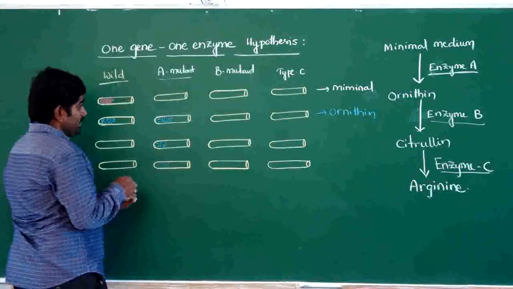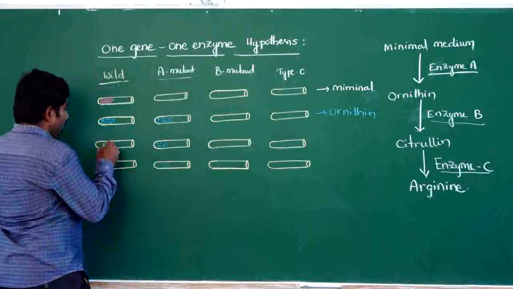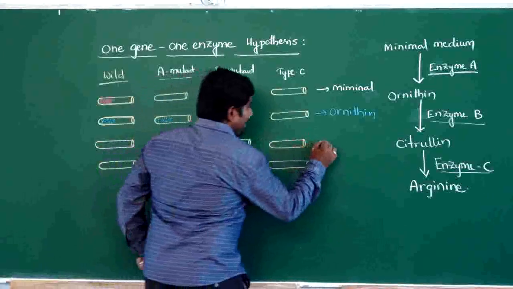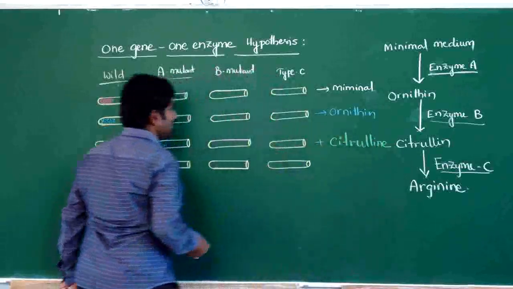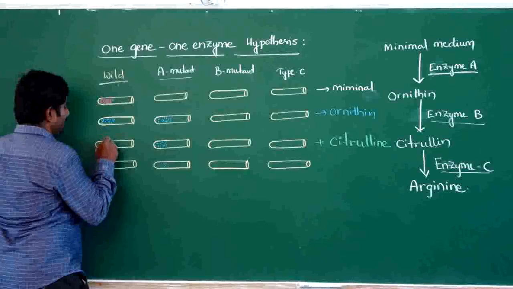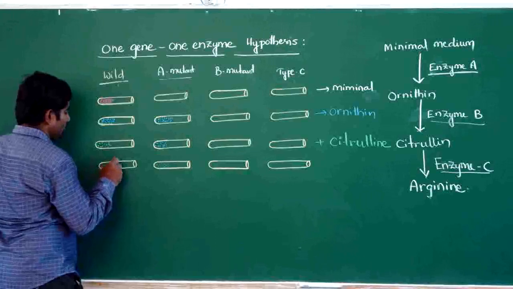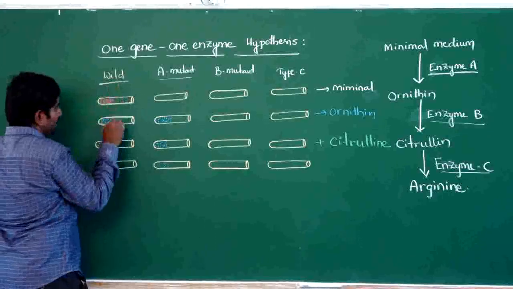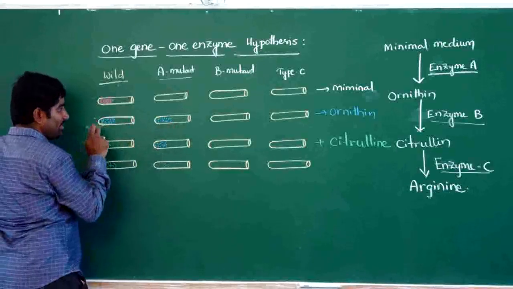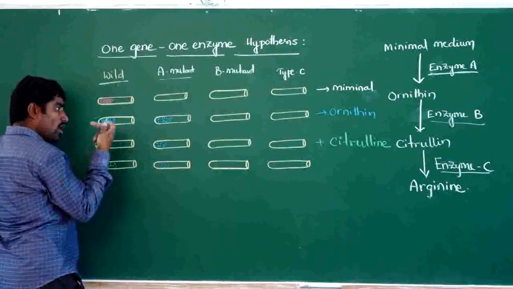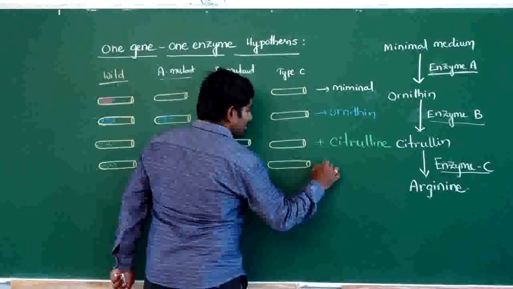Next, let us see the mutants when we have added citrulline to the medium. What happens? In the citrulline medium, the wild type can grow, as we have discussed already. The wild type has all the genes, so it can grow even in a minimal medium. In all the cases it can grow: in minimal medium, in minimal medium with citrulline, in minimal medium with ornithine and citrulline, and in minimal medium with arginine.